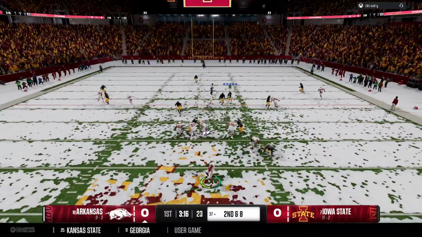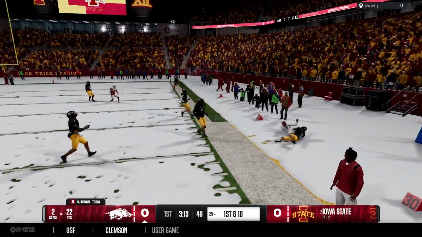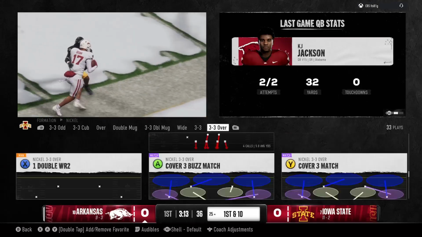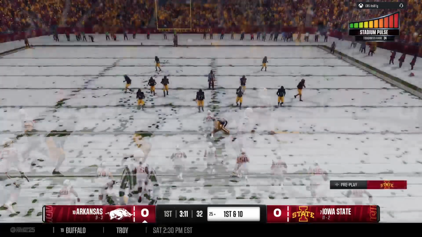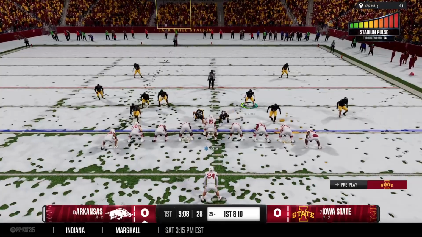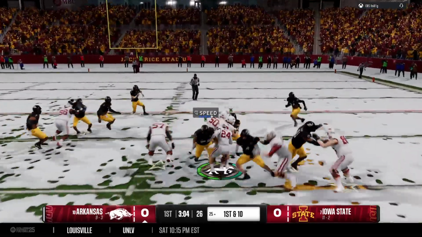From the shotgun, drops back looking for an open man. Nice grab. It's Brown. And a big gain before he goes out of bounds. The offense keeps churning, gets a fresh set of downs. But it's another completion by this quarterback. Another great gain and a first down, and already over 30 yards through the air. This quarterback is in a zone here to start this game.